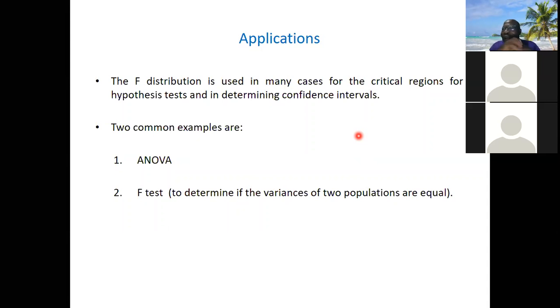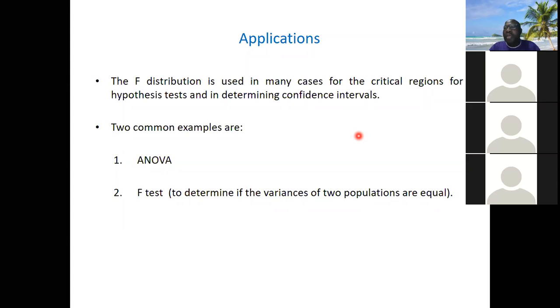We have already said that the F distribution has 2 degrees of freedom, one for the numerator and one for the denominator. So we have 2 variances, one is the numerator, one is the denominator. Analysis of variance is that you analyze the numerator variance and the denominator variance to compare them. That is why the F statistic is the statistic of choice.